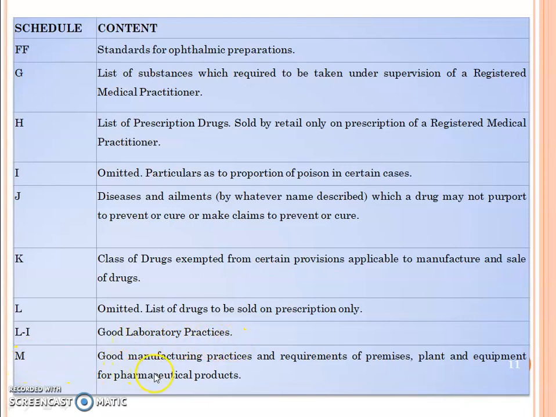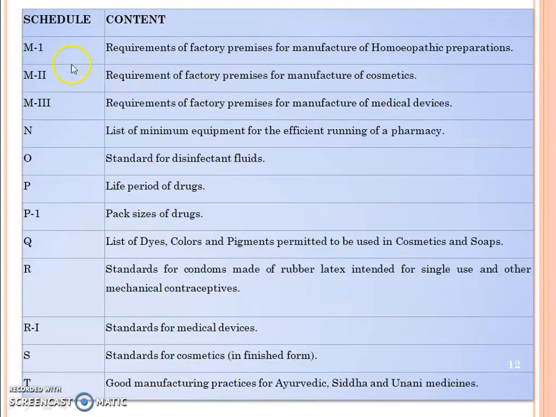Schedule M contains good manufacturing practices and requirements of premises, plants and equipment for pharmaceutical products. Schedule M1 contains requirements of factory premises for the manufacture of homeopathic preparations. M2 contains requirements of factory premises for the manufacture of cosmetics. M3 contains requirements of factory premises for the manufacture of medical devices. Schedule N contains the list of minimum equipment for the efficient running of a pharmacy.